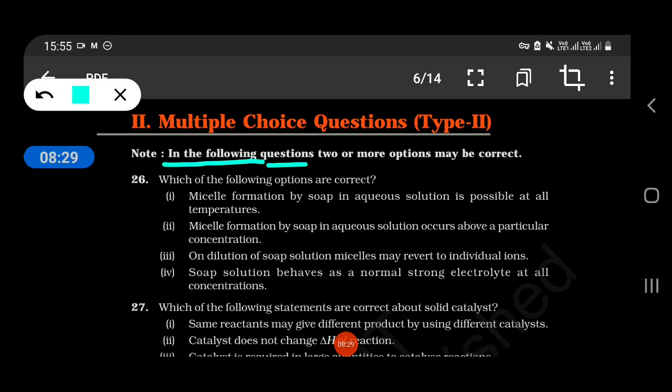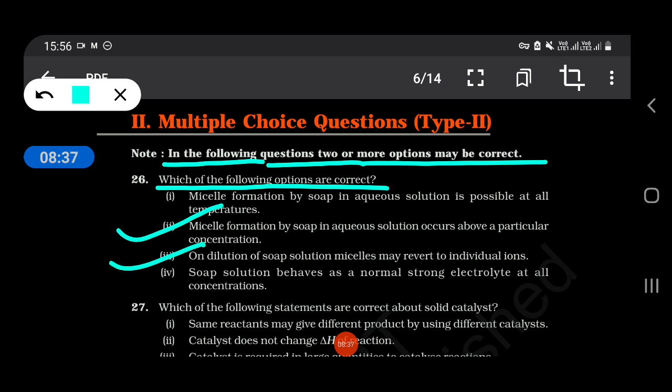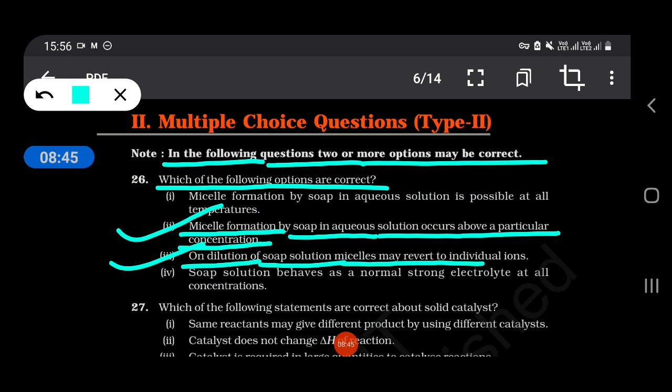In the following questions, 2 or more options may be correct. Which of the following options are correct? Micelle formation by soap in aqueous solution occurs above a particular concentration. On dilution of soap solution, micelles may revert to individual ions.